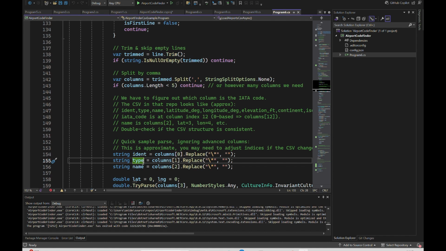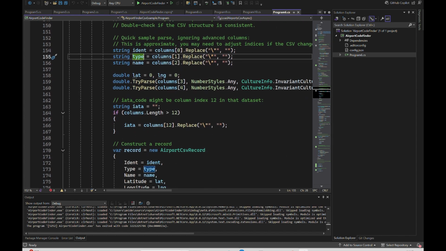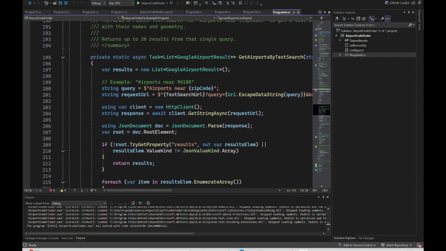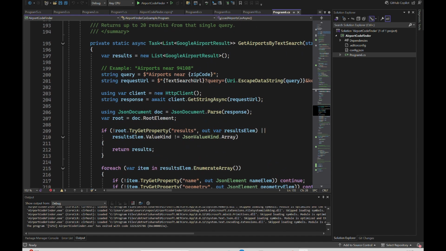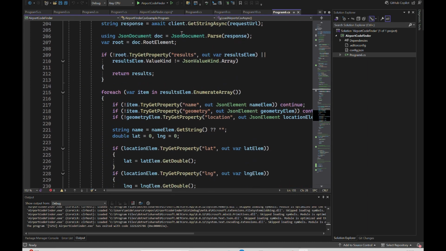So it has assumed those are the 3 columns you will need, and then is trying to somehow figure out the IATA code out of it. So clearly this is not going to work, but let's still try and see what it generates. It'll be interesting to find that out.